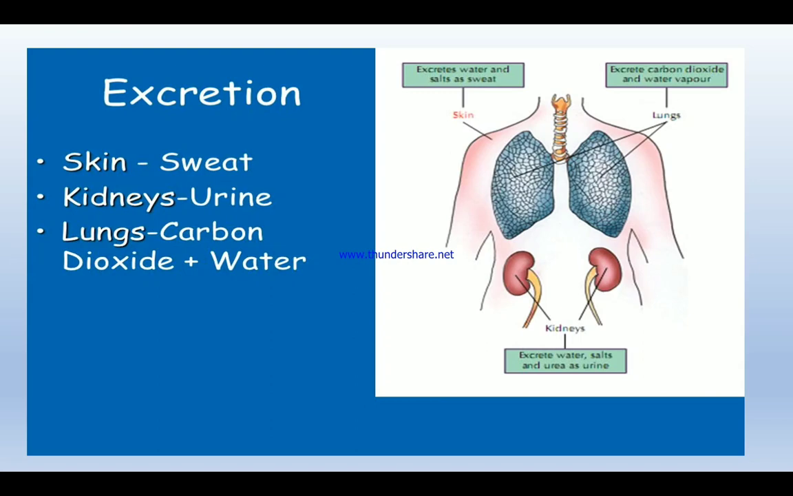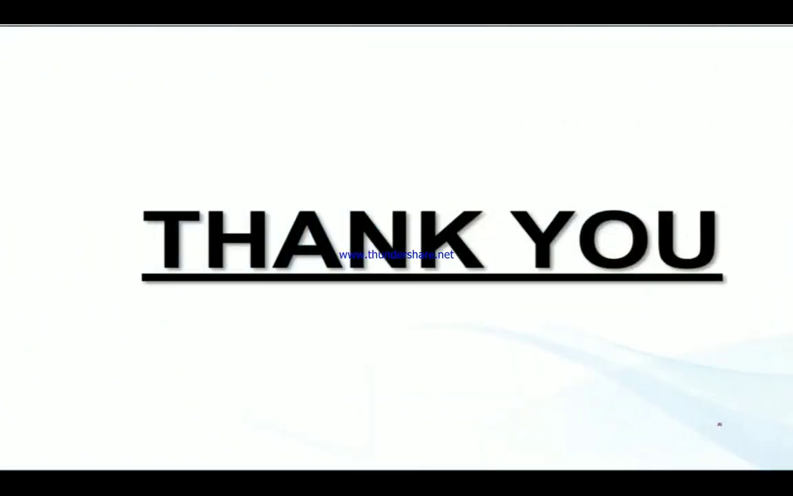In today's class we have discussed excretion. Skin excretes sweat from the body. Lungs excrete carbon dioxide and water in the form of water vapor. And the kidney expels urine from our body. So the skin, lungs and kidney all come under the excretory system. Out of these three, the kidney plays the main role in excreting water, salt as well as urea in the form of urine. So that's all about the excretory system, children. Thank you.